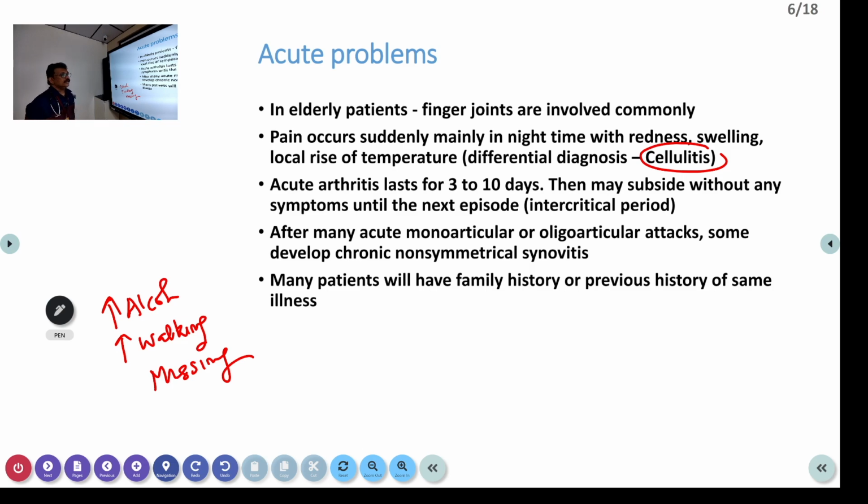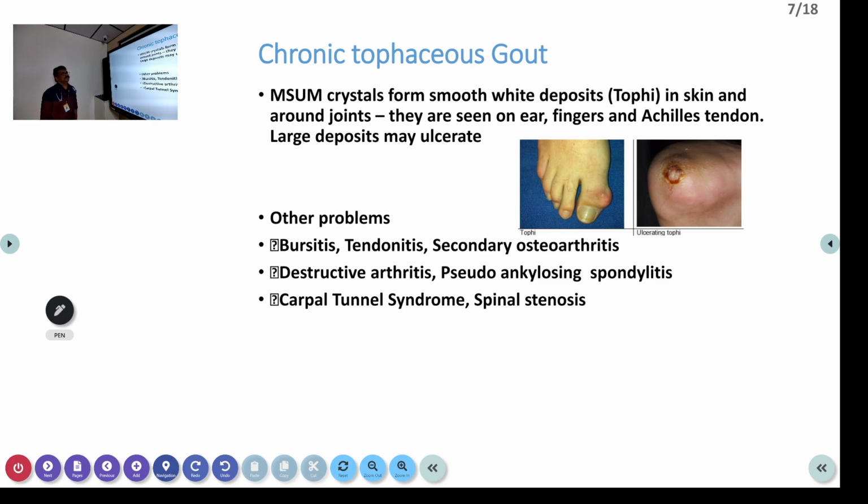So acute arthritis lasts for 3 to 10 days, then slowly it subsides, but the pain will be intense, severe pain will be there. Then after many acute monoarticular, oligoarticular attacks, some develop chronic non-symmetrical synovitis. They can also have synovial involvement. These patients can also have a family history, because we have seen that it is a genetically modified disease. So family history is very, very important. So we have to ask the family history. We will have to treat the relatives also.